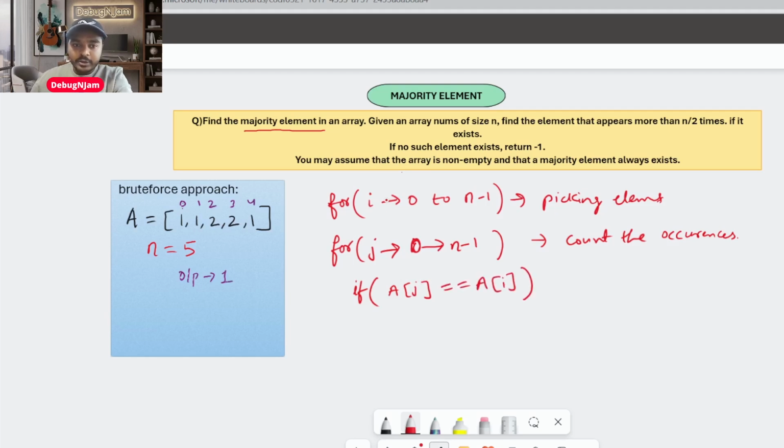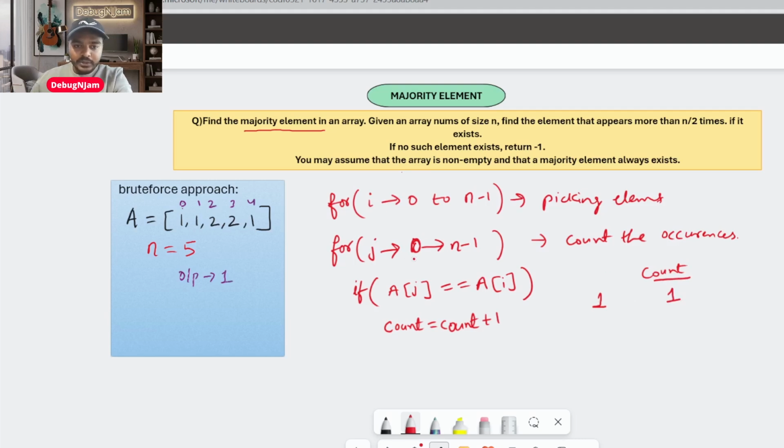Let's say now I picked 1. In the first loop I picked 1. In the second loop from the 0th index I am scanning whether my 1 is present or not. How will you check? By giving this condition: is it equal to the picked element? Yes, it is present. Then I simply do count equals count plus 1. I maintain a variable called count, and now the count value is 1.